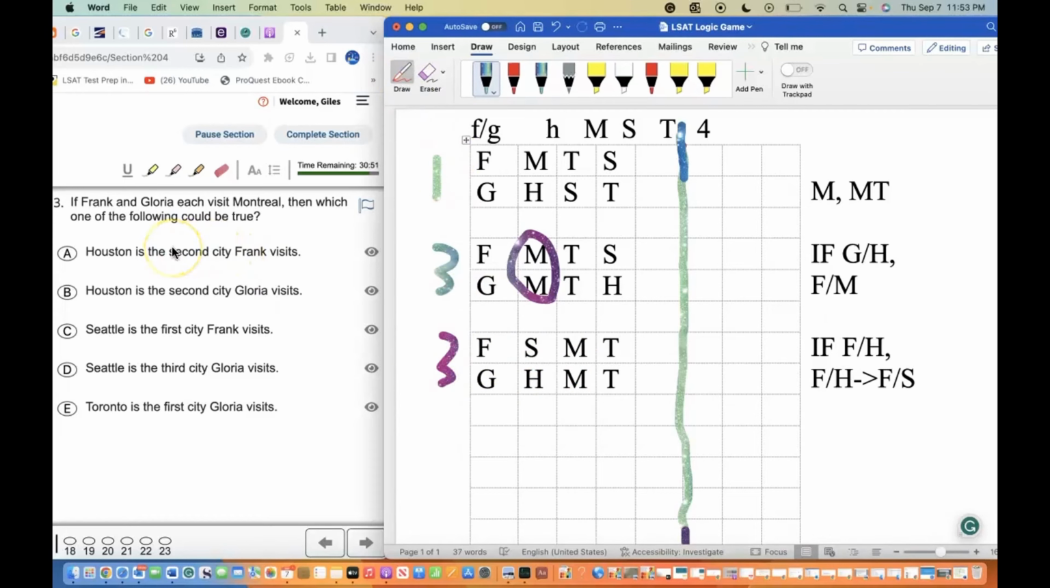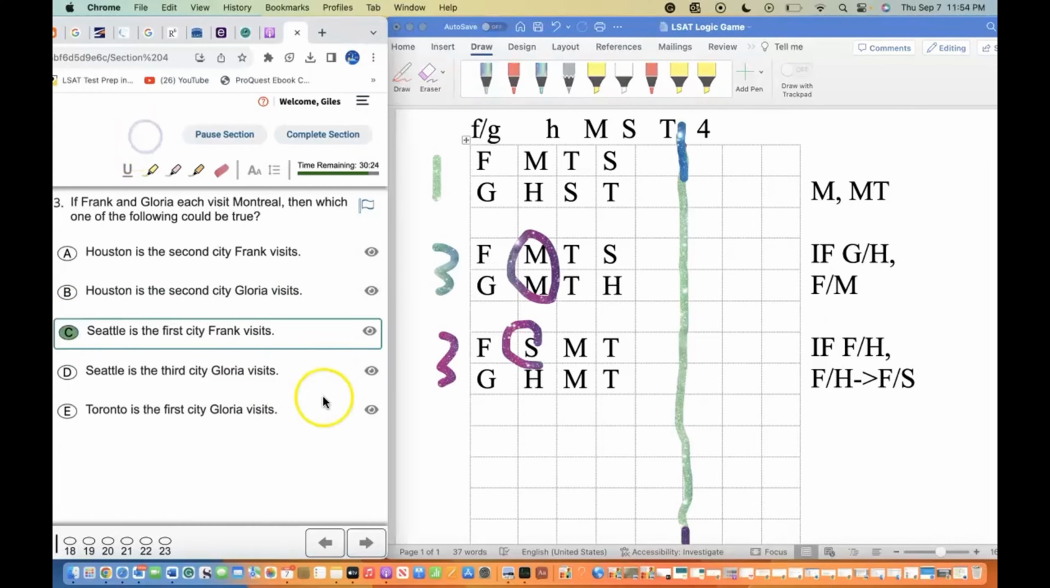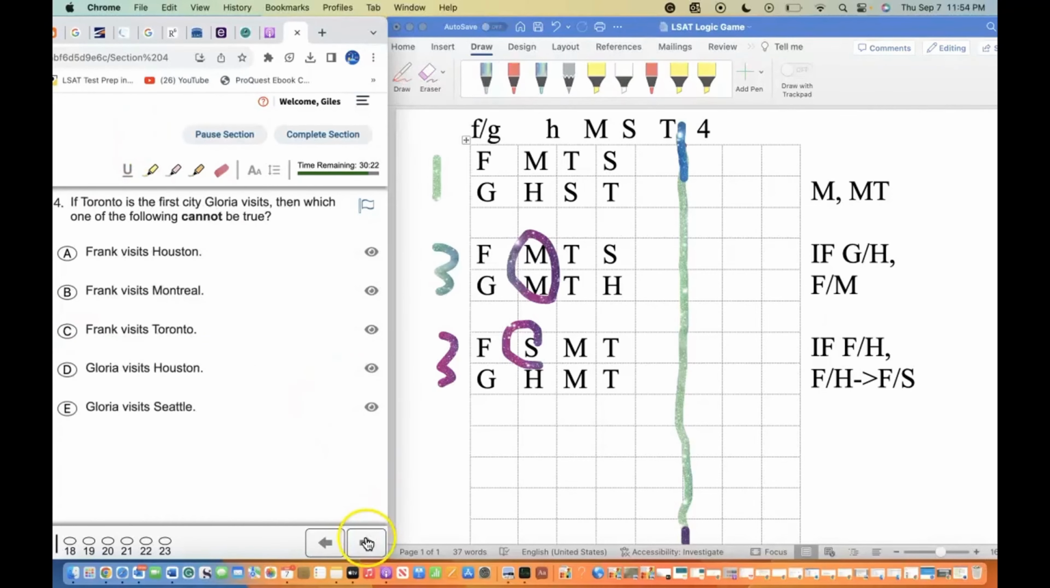And let's see which one could be true. Houston is the second city visited by Frank. I don't see that to be true. Houston is the second city visited by Gloria. I also don't see that. Seattle is the first city visited by Frank. I do see that as possibly being true. Seattle's the 3rd city visited by Gloria, no. Toronto's the 1st city visited by Gloria, no. So for question 3 we have C, which is going to be correct.